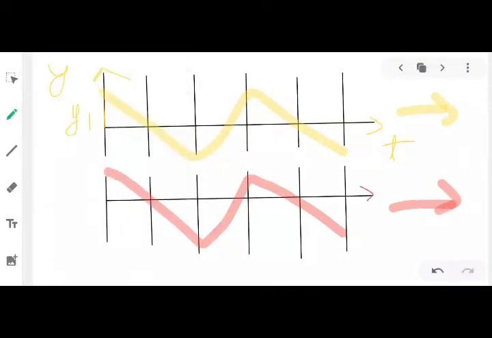Again, this axis represents your time, this axis represents your displacement, and it has a displacement, let us say y2. Fine. So what does the principle say? If two waves are traveling through a medium and they superpose on each other, what does this mean? Superpose.